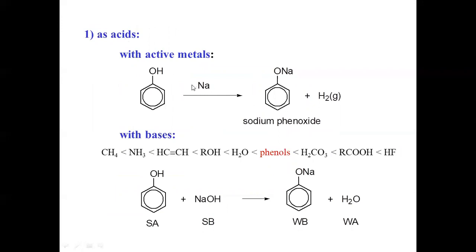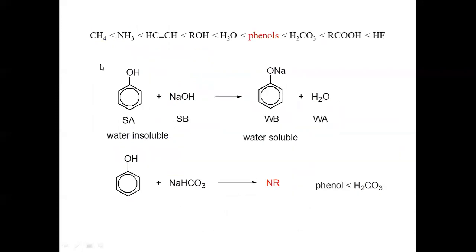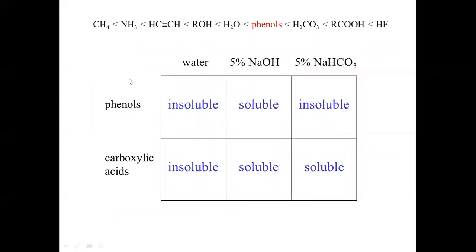Phenols react with active metals like sodium to form the salt. Sodium phenoxide is being formed. These are a few more reactions. This is the solubility pattern of phenol compared with the carboxylic acids. Phenols are weaker acids than carboxylic acids, so they are water insoluble, but they are soluble in NaOH, though they will not give any reaction with sodium bicarbonate. Whereas carboxylic acids, which are water insoluble, will be soluble in both the solvents.